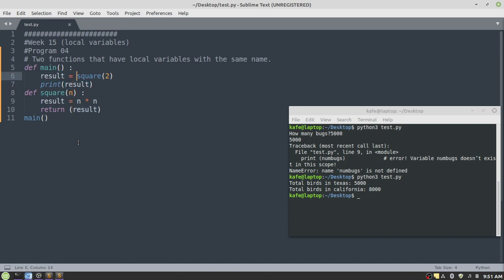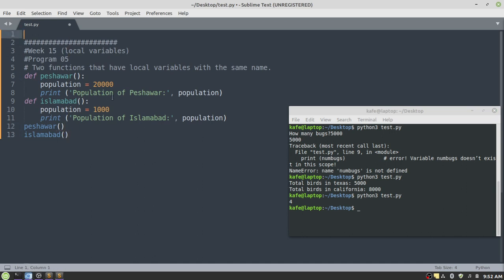4 will return to this point, and that 4 will be assigned to this variable result. And in the next line, we are printing the value of the result, that is 4. 4 will be displayed on the screen. If you run this program, the output is going to be 4. This is how we use variables of the same name within different functions.